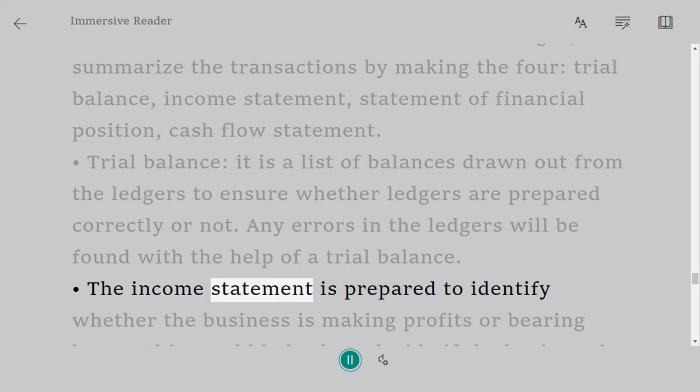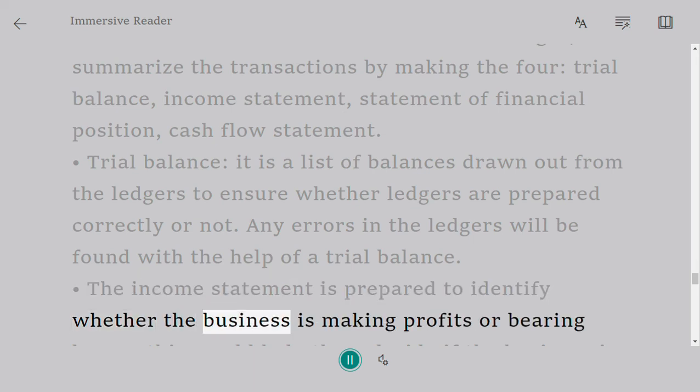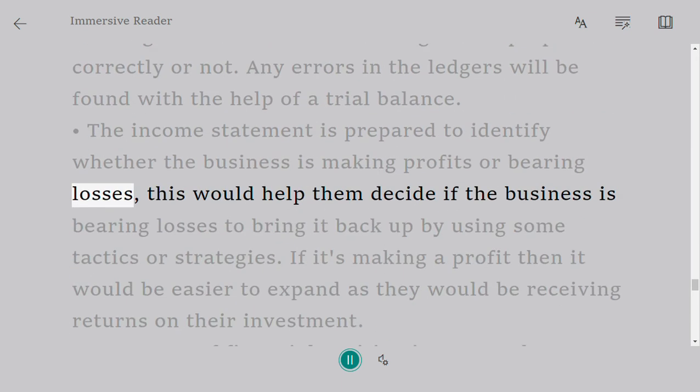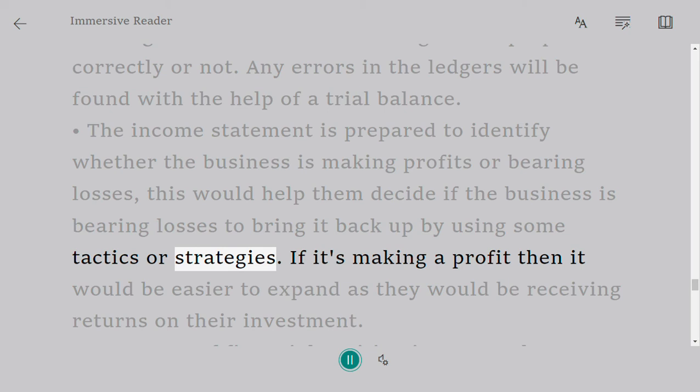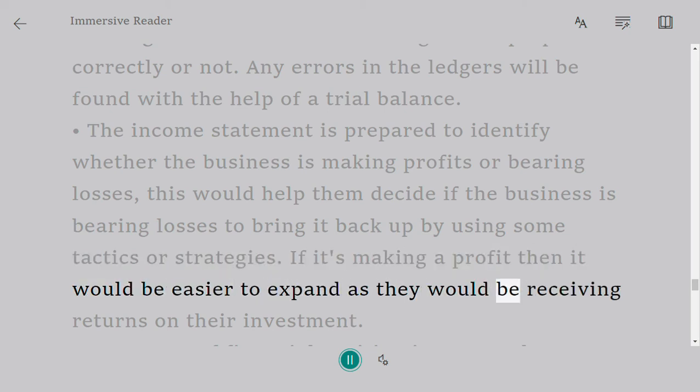The income statement is prepared to identify whether the business is making profits or bearing losses. This would help them decide, if the business is bearing losses, to bring it back up by using some tactics or strategies. If it's making a profit, then it would be easier to expand as they would be receiving returns on their investment.